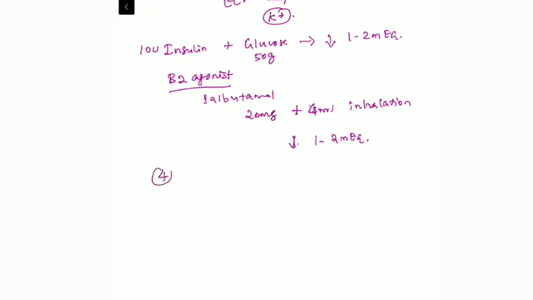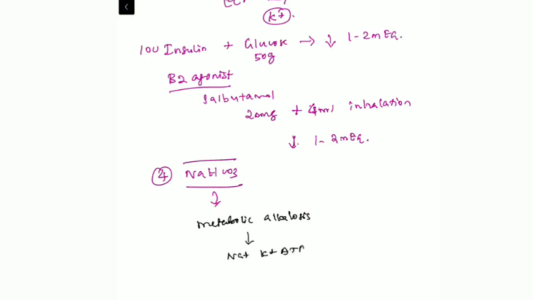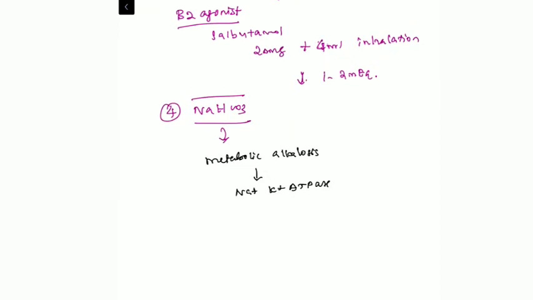So the last resort will be sodium bicarbonate. How does it help? Sodium bicarbonate contains bicarbonate which causes metabolic alkalosis. Metabolic alkalosis will activate the sodium potassium ATPase and shift the extracellular potassium into the intracellular compartment.